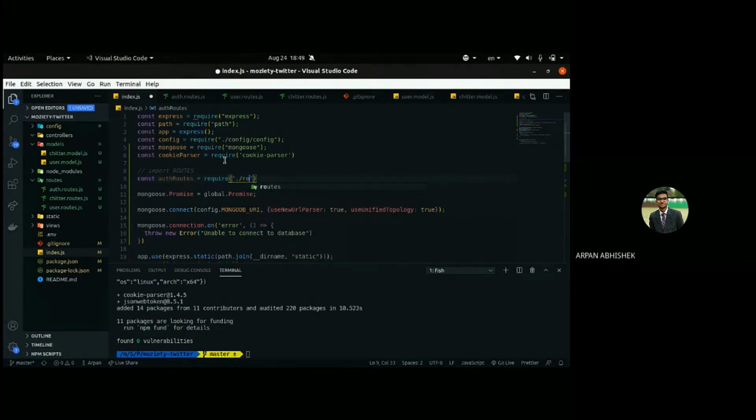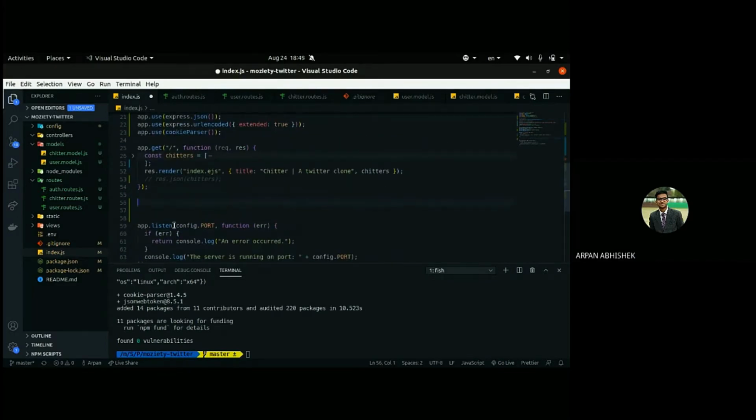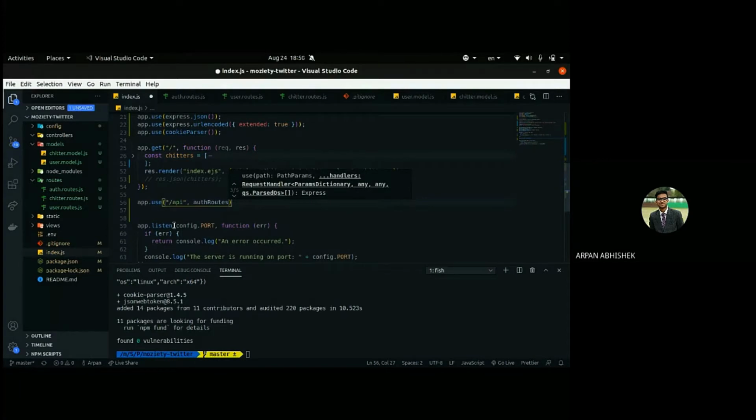So we'll go inside the routes directory, then we'll grab the auth.routes. I hope that makes sense. Now we want to nest it inside app.use. We want to nest it inside API, I guess. So whenever the user requests /API, it should render the auth routes. Okay. I hope that makes sense.